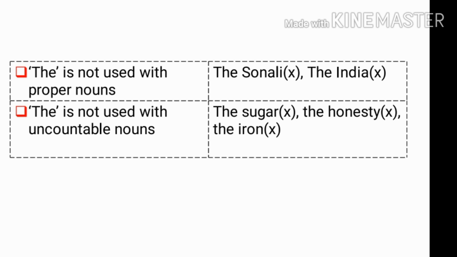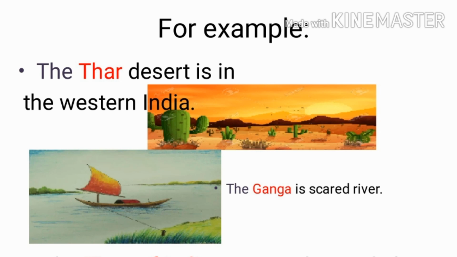So let's do some more examples. The Thar Desert is in western India. The Ganga is a sacred river.